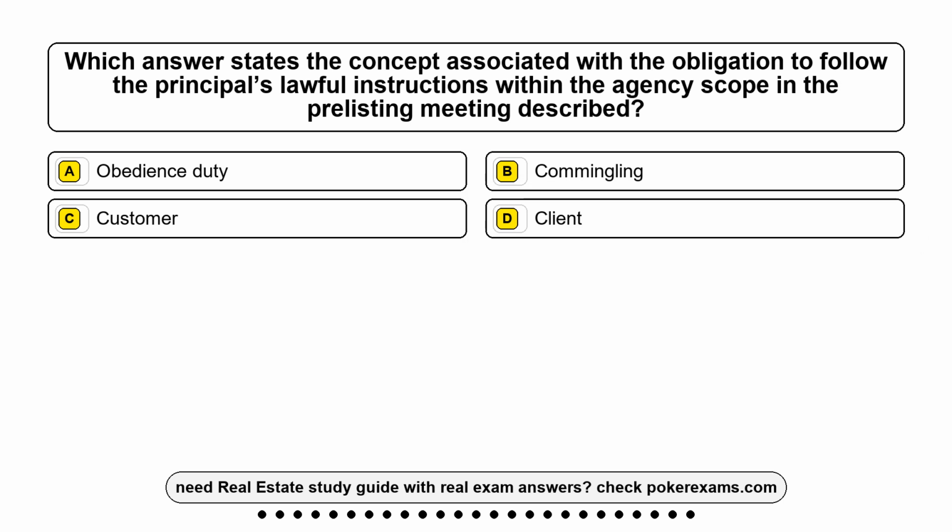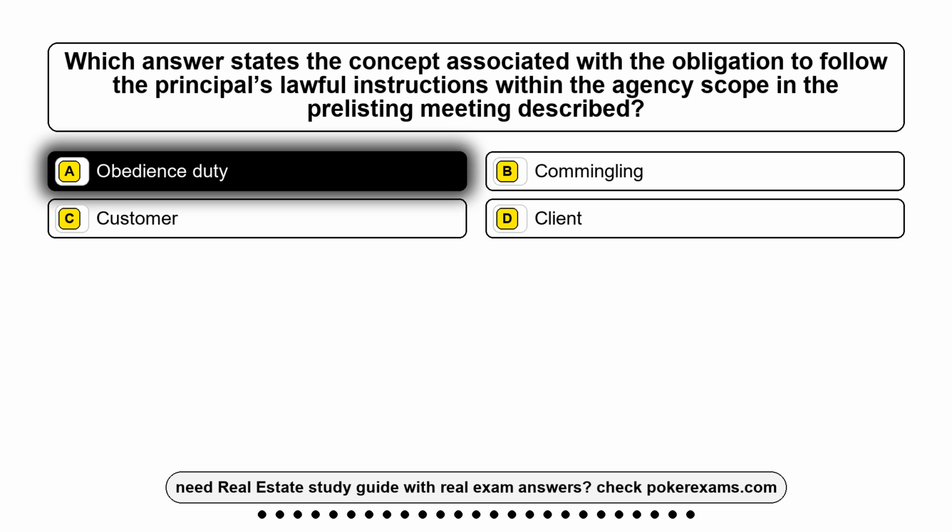Question 3. Which answer states the concept associated with the obligation to follow the principal's lawful instructions within the agency scope in the pre-listing meeting described? Option A, obedience duty. Option B, commingling. Option C, customer. Option D, client. The correct answer is option A, obedience duty.